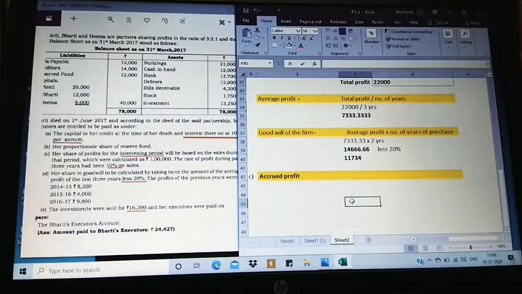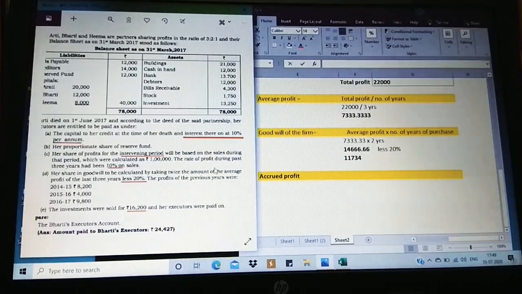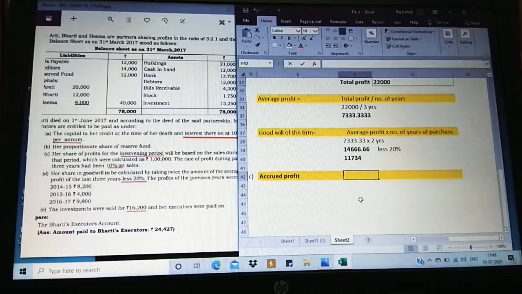The rate of profit during past 3 years had been 10% on sales. So we are going to take based on the sales. So accrued profit we are going to calculate here now. It's going to be based on sales value. So 1 lakh